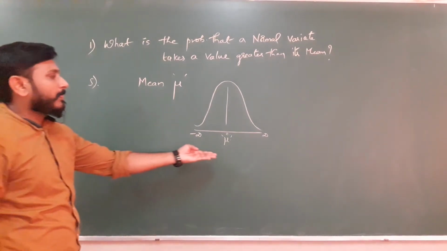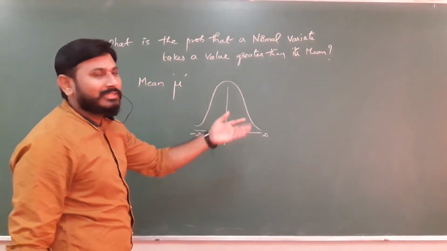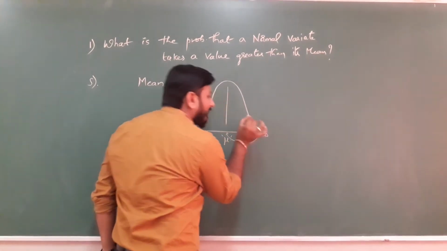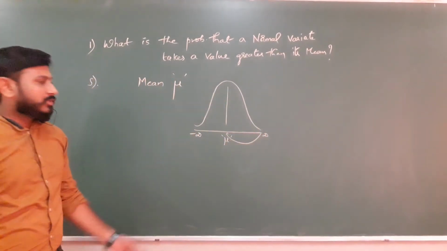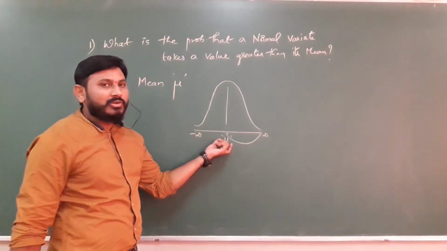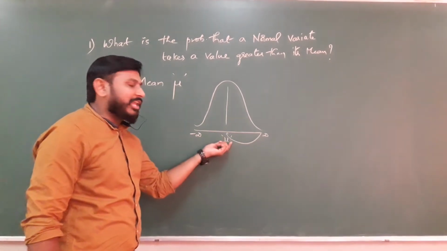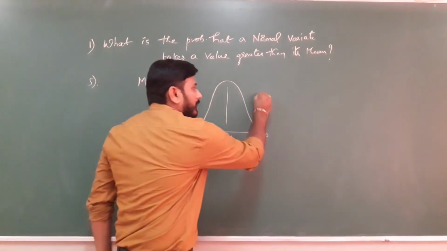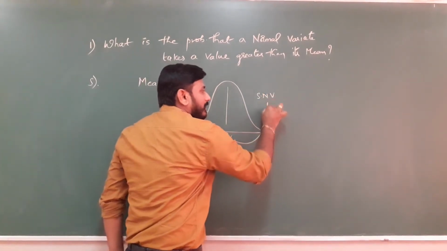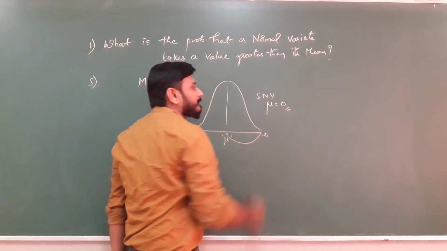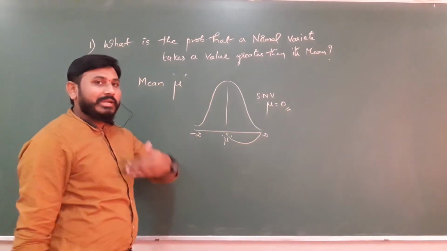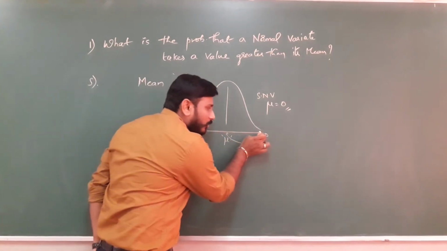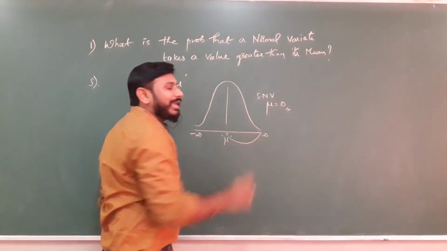Now greater than its mean means 0 to infinity area. I always say that in a standard normal variate, the value of mean mu is 0. You all know that. Then greater than 0 means from 0 to infinity.